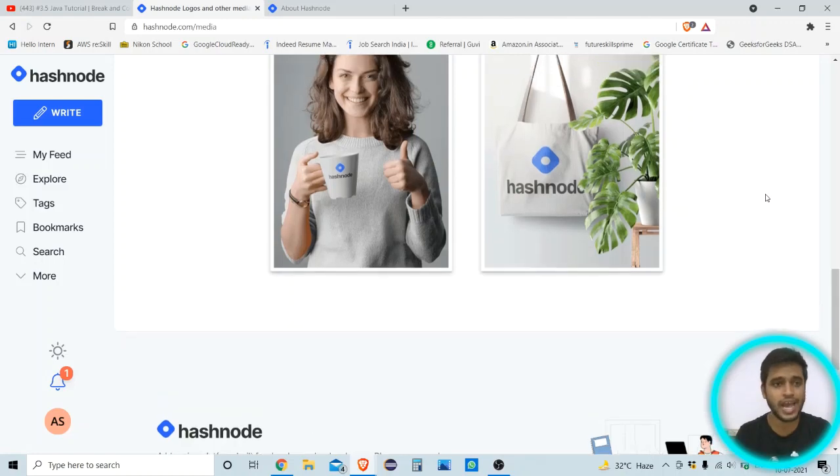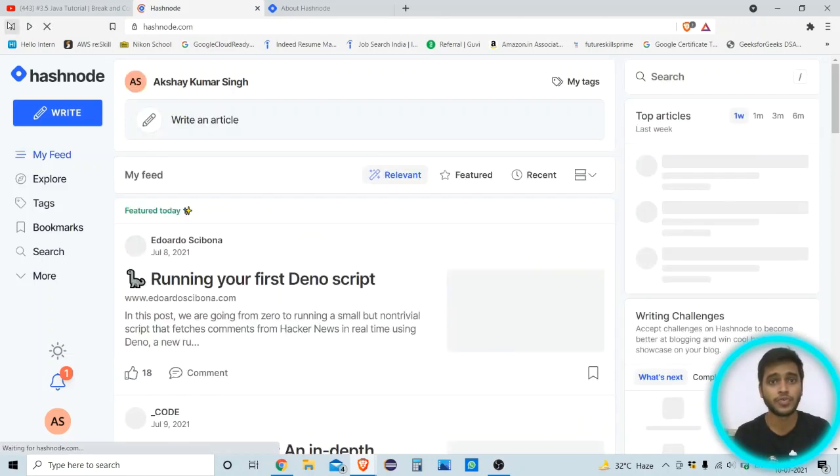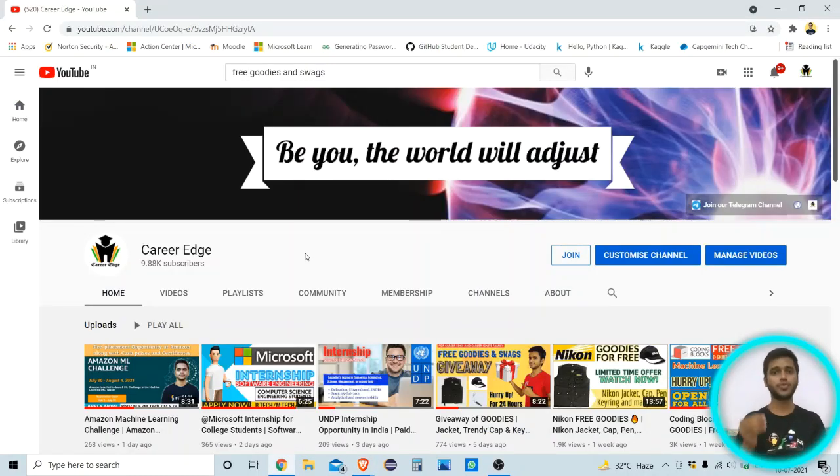So maybe whichever is available at the time when you get a chance of getting free goodies on this platform, you get that. So I just showed you what type of goodies are available on the Hashnode platform. And there is a chance of becoming an ambassador also. There is a chance of getting cash incentives from Hashnode also. So you must participate in this Hashnode platform. And how to complete your profile, I just showed you. So go and get this free t-shirt from Hashnode. You all now know how to create your account on Hashnode and how to get free goodies from Hashnode. So this is the whole thing in this video.